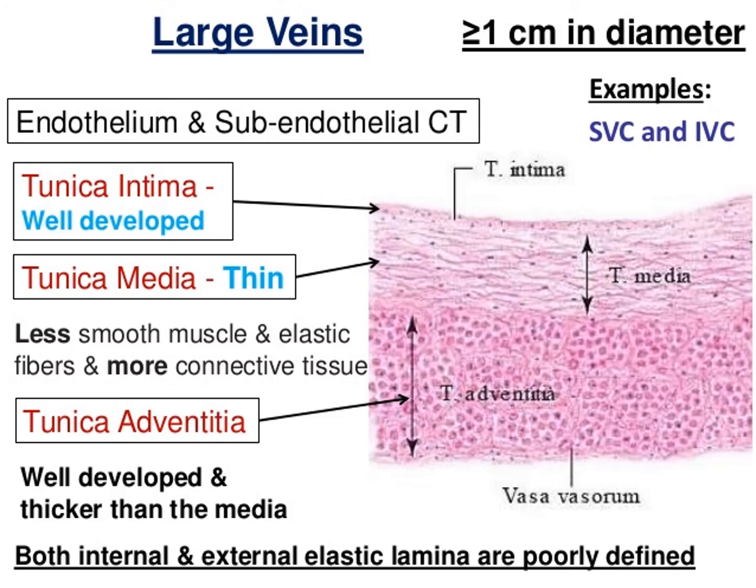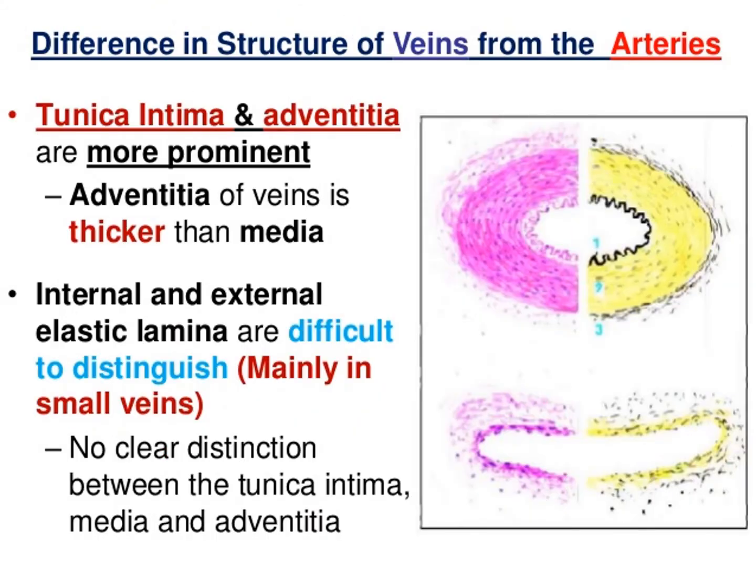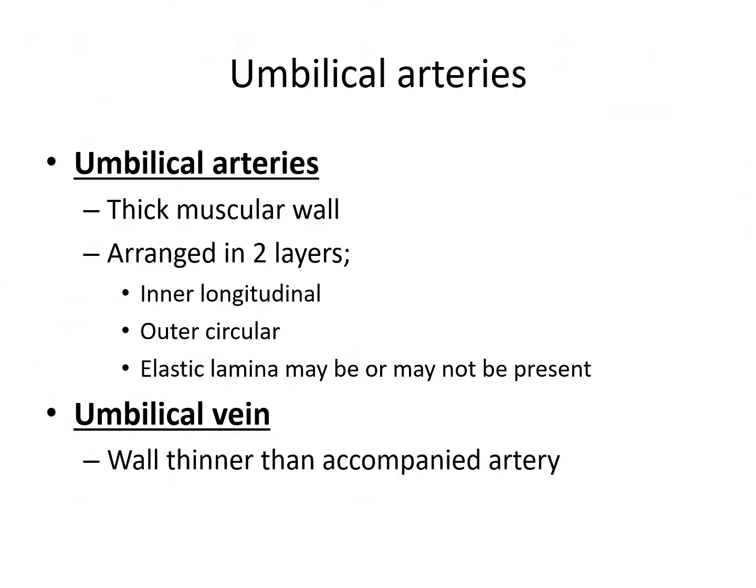So here you can see the large vein section and medium vein section. What is the difference between vein and artery? Tunica intima and adventitia are more prominent. Adventitia of the vein is thicker than the media. Internal and external elastic lamina are difficult to distinguish, mainly in small veins. There is no clear distinction between the tunica intima, media and adventitia.